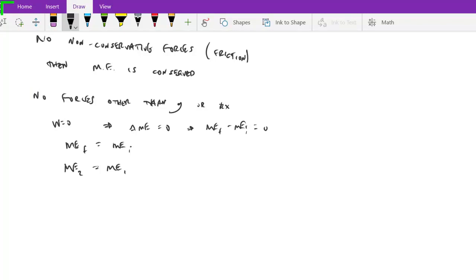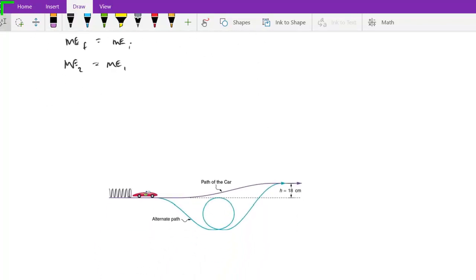So here's a kind of a definition of what we mean by a non-conservative force. We really need advanced calculus, I think beyond calculus 4, to fully define this. So basically, we'll just say there's no friction.